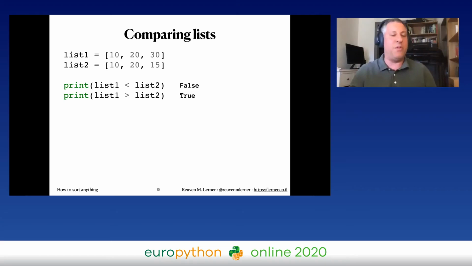Well, check index 0, they're the same. So let's check index 1, they're the same. Check index 2, list 2 comes before list 1. Thus, list 2 always comes before list 1. List 1 comes after list 2.